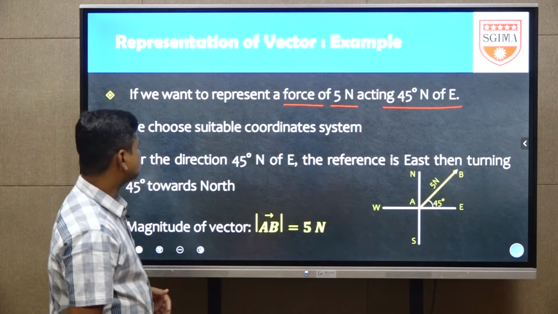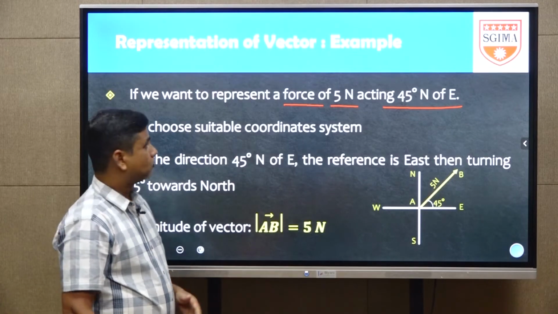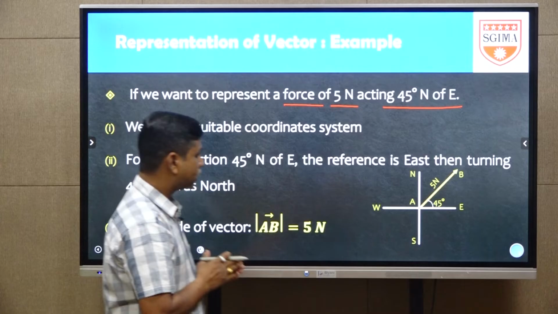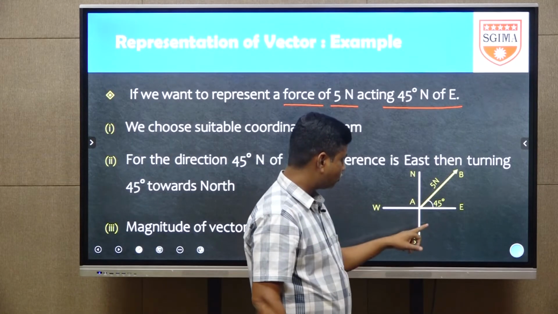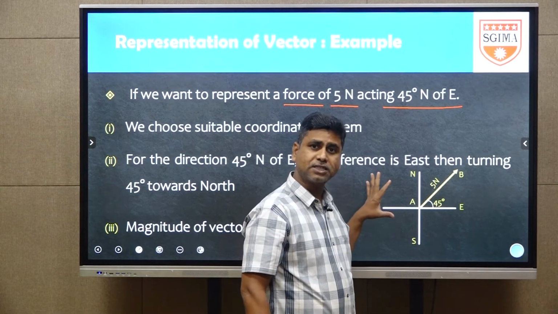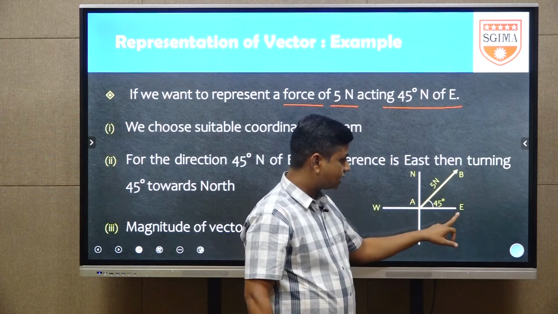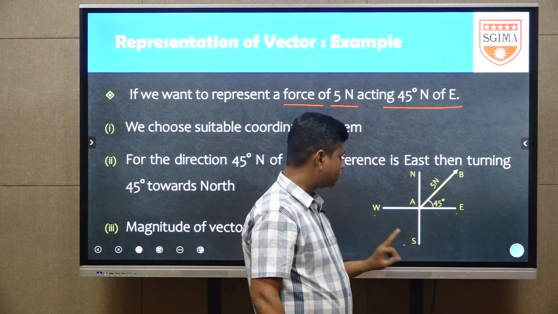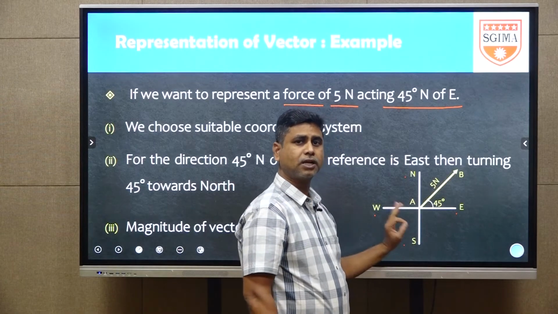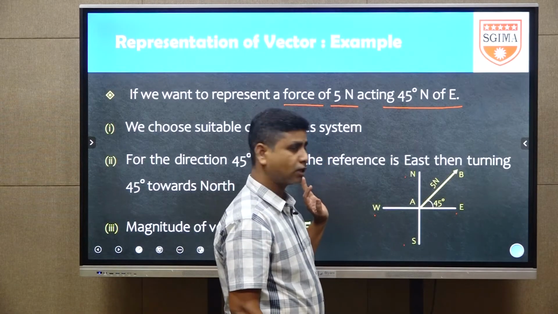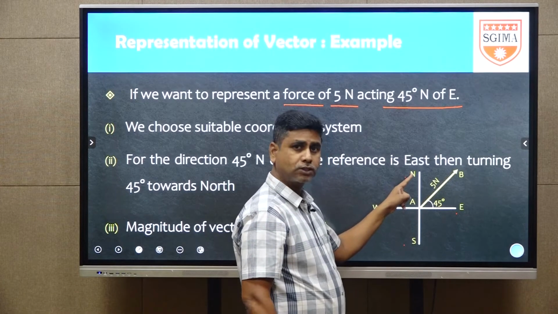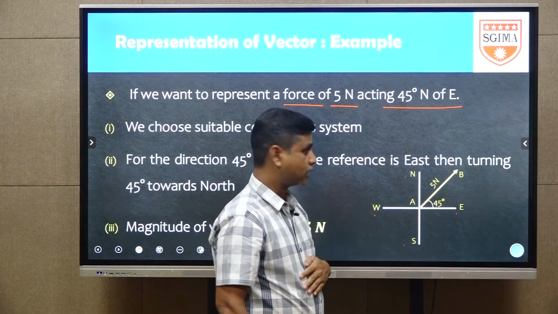First, we choose a suitable coordinate system. Here observe, it is a suitable coordinate system, a two-dimensional plane. Here the right side is east, the left side is west, the upper side is north, the lower side is south. On paper we always take the same representation of the directions: right side east, left side west, upwards north, downwards south.